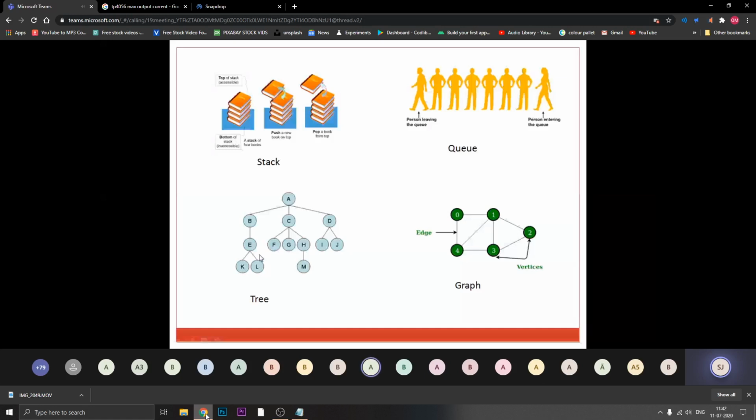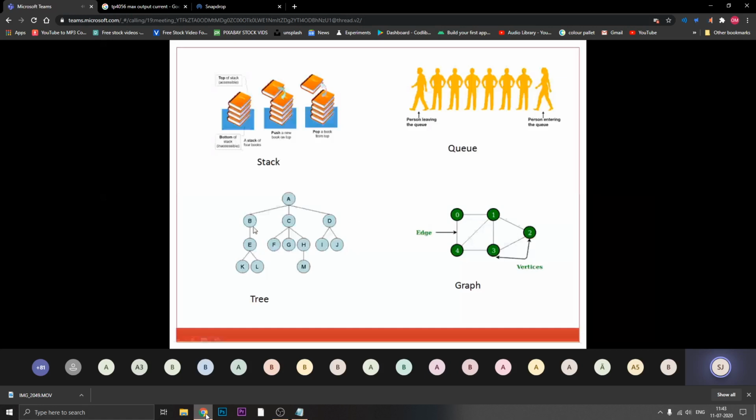Okay, we are now discussing the tree. At the top of this tree, A is written. From A, three lines come out, connecting to B, C, and D. So we can say the top level is A, at level number 1. B, C, D are at the same level, level number 2.